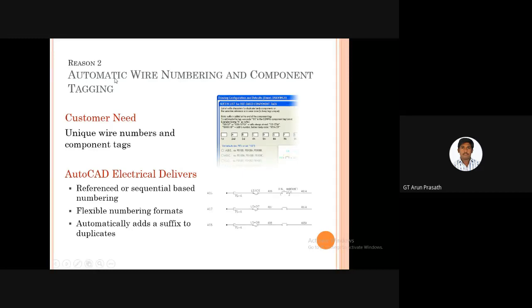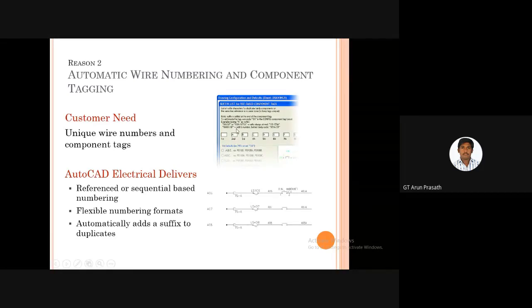The second reason is automatic wire numbering and component tagging. This gives unique wire numbers and component tags. Here I use 10 wires. We place them first, second, third, fourth, fifth, sixth, seventh, and eighth. These are the numbers I gave, or we can change them to A, B, C, D, or like that.